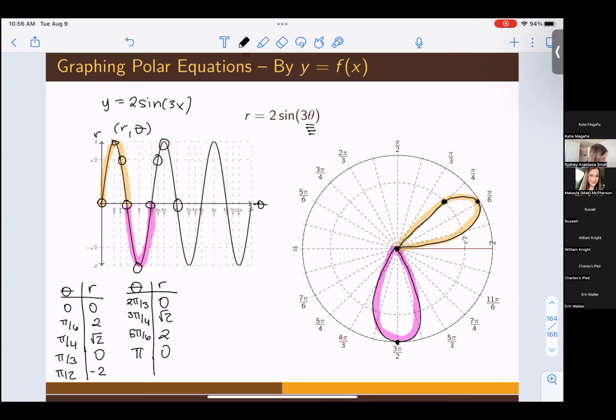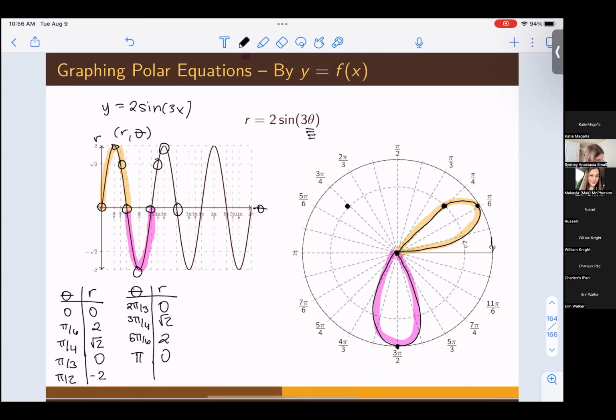2 pi thirds, we're at 0. At 3 pi fourths, we have a radius of √2. So we go out to +√2, rotate around 3 pi fourths till we land right there. At 5 pi 6, we have a radius of 2. So we go out to a radius of 2 and rotate around 5 pi sixths.